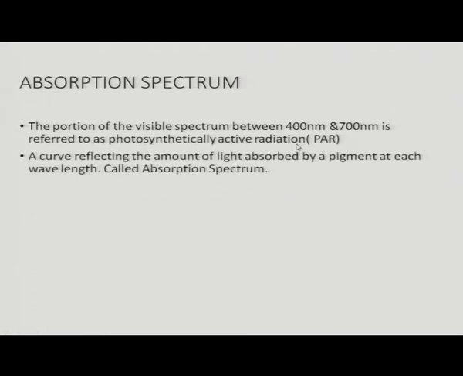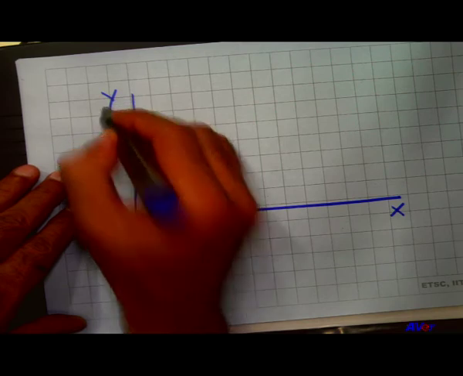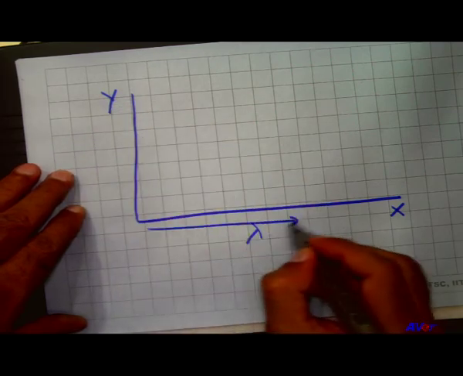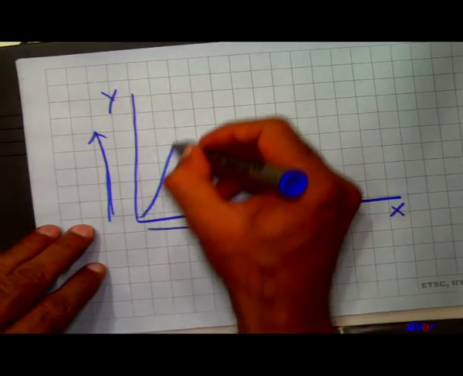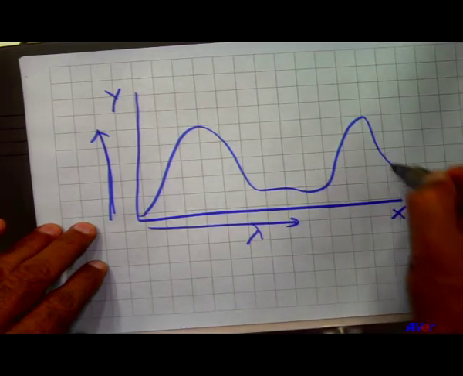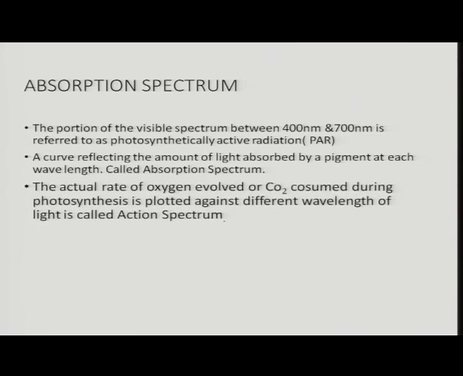This shows two graphs. That is the absorption spectrum, a curve reflecting the amount of light absorbed by the pigment at each wavelength. So, when we plot the graph like this, on the x axis is the wavelength of light, and on the y axis is the amount of light absorbed. When the amount of light absorbed by the particular pigment is plotted, that graph shows the absorption spectrum.